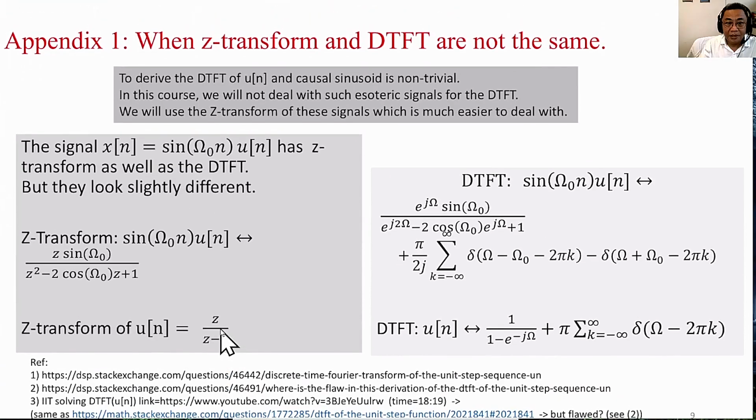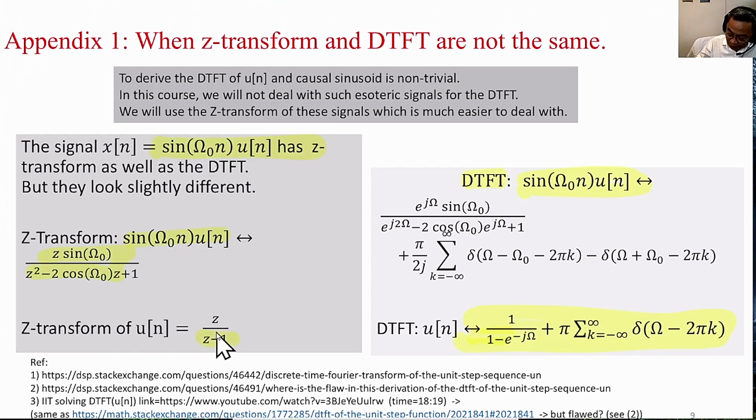Right? Now, interestingly, if you say that x[n] equals sine omega naught n u[n], then this has a Z transform. And does the Fourier transform exist? So if this is the Z transform of this, then what is the discrete time Fourier transform of this? It is a little bit eccentric. It looks exactly like this. We will not have a chance to play with such esoteric signals for the DTFT. We'll just use the Z transform and use it from here.